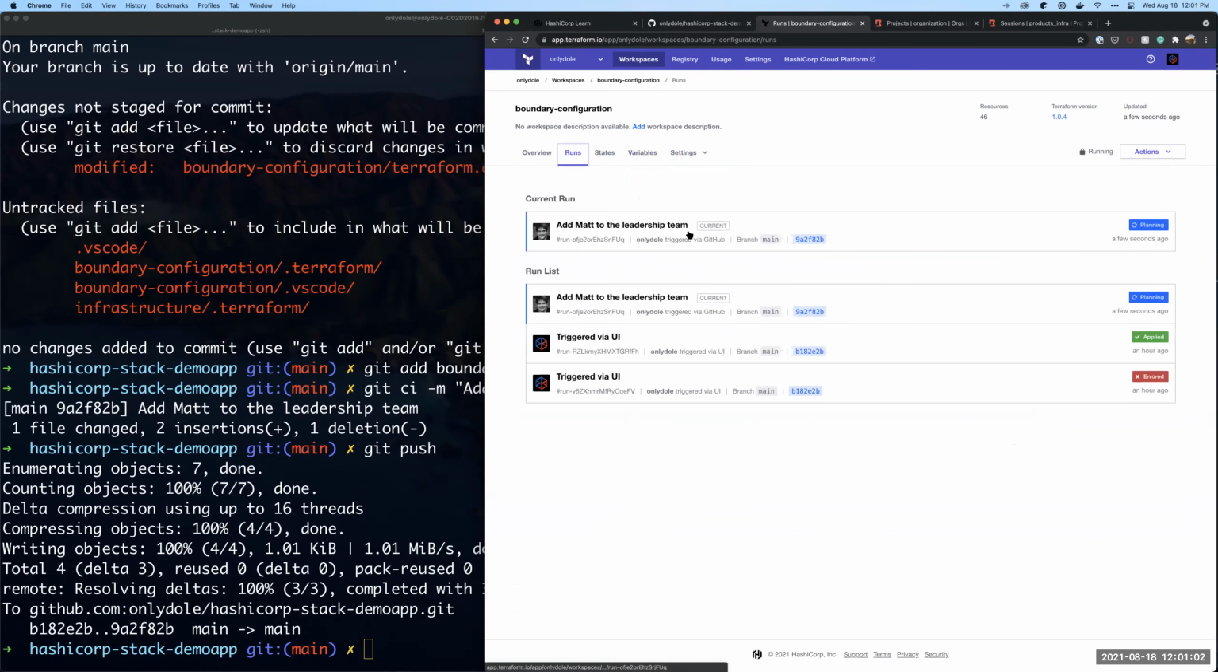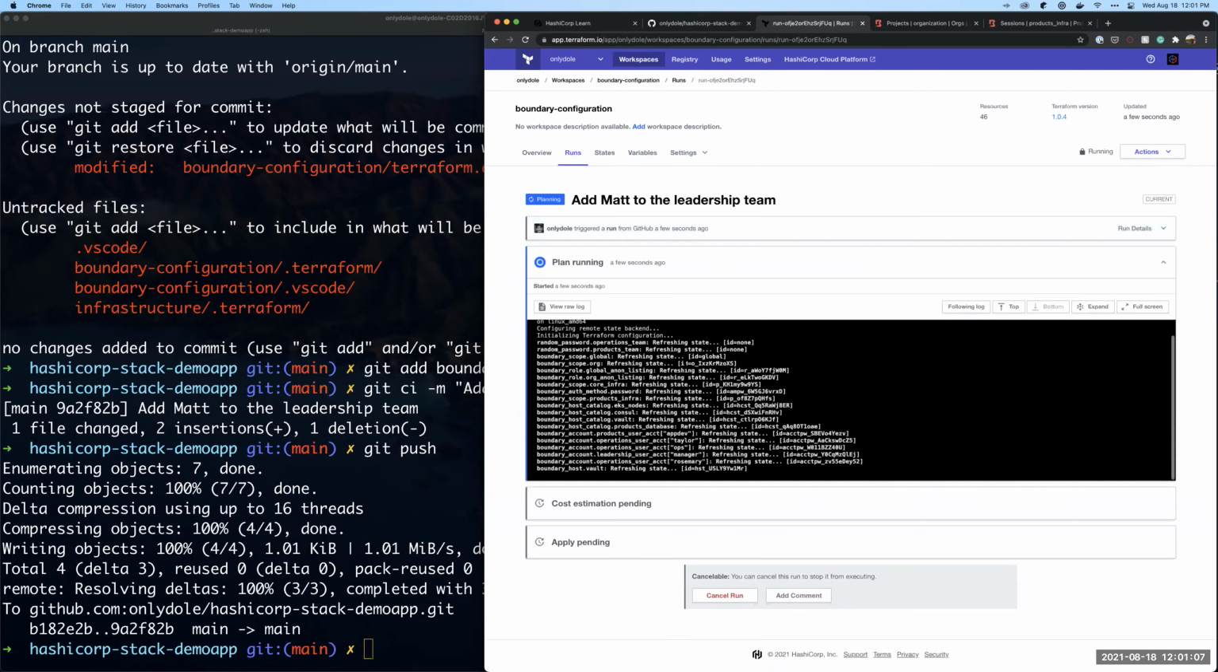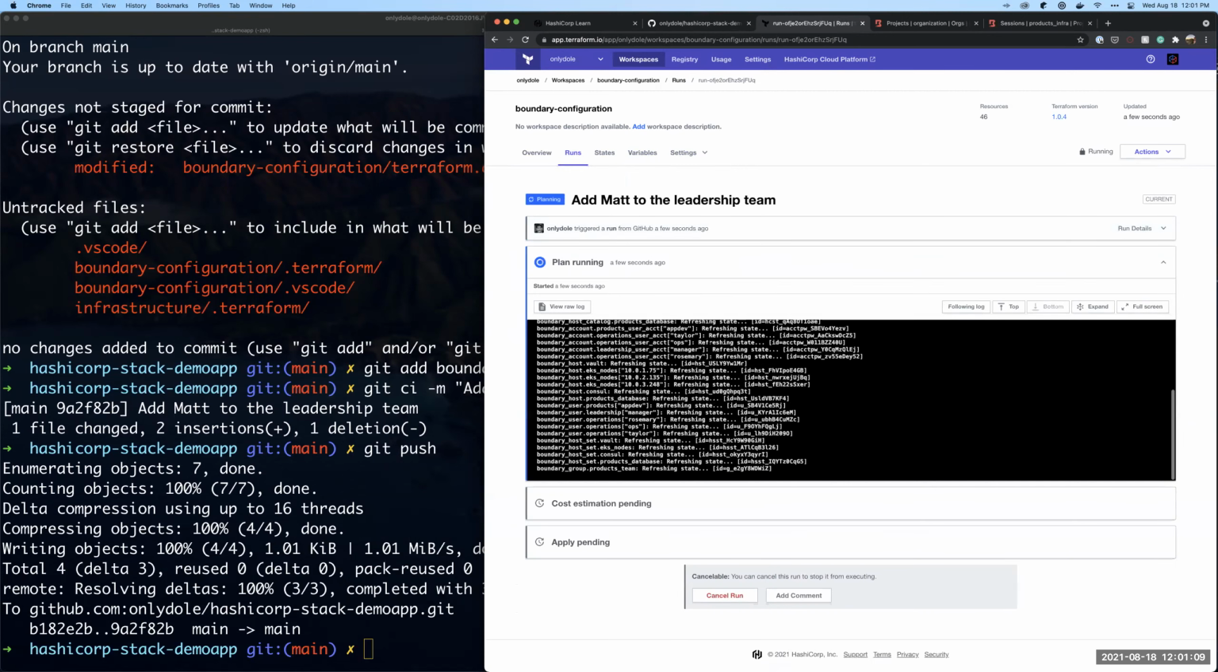Let's take a look at our run. We can see that this was triggered via GitHub, and we're going to go ahead and see this. Once this plan looks good to go, it's going to actually apply this to Boundary, which happens pretty quickly.